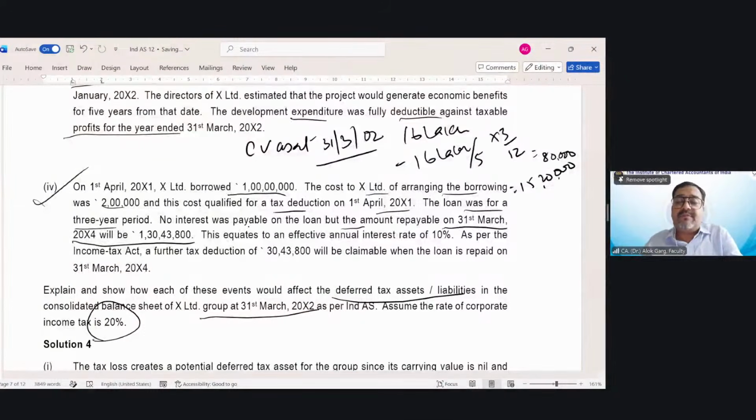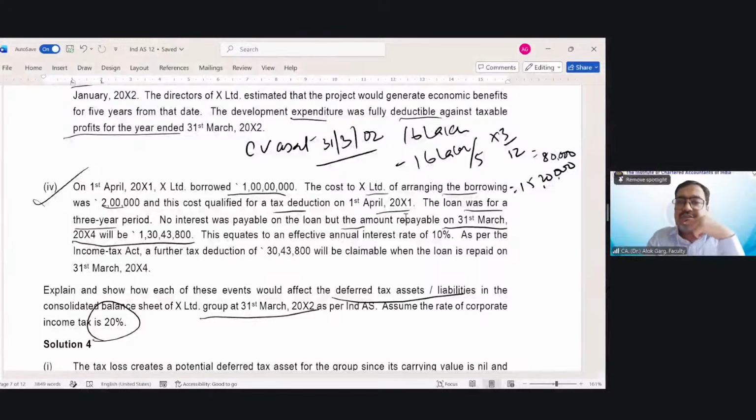Friends, as per Ind AS 109, this loan has to be measured at fair value, which is amortized cost, and interest expense has to be taken on the basis of the effective interest rate method, the EIR method. So what is given in this question?